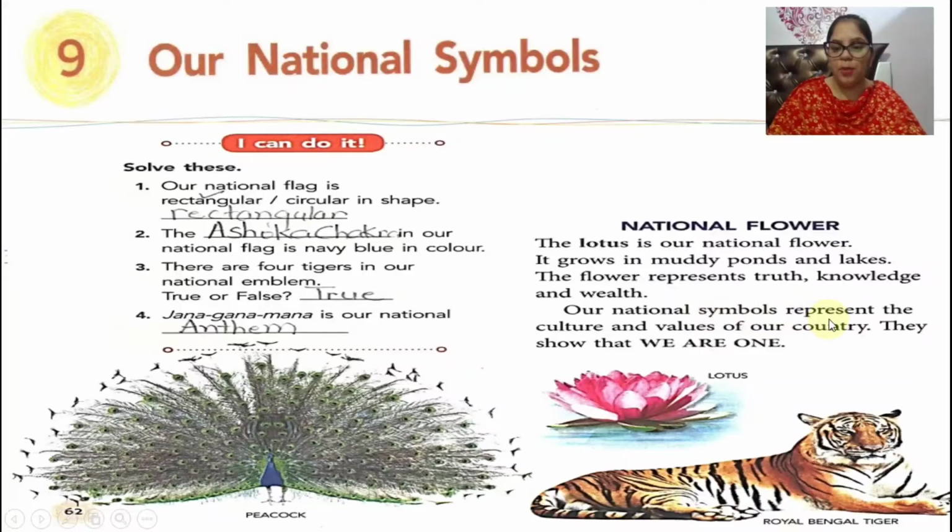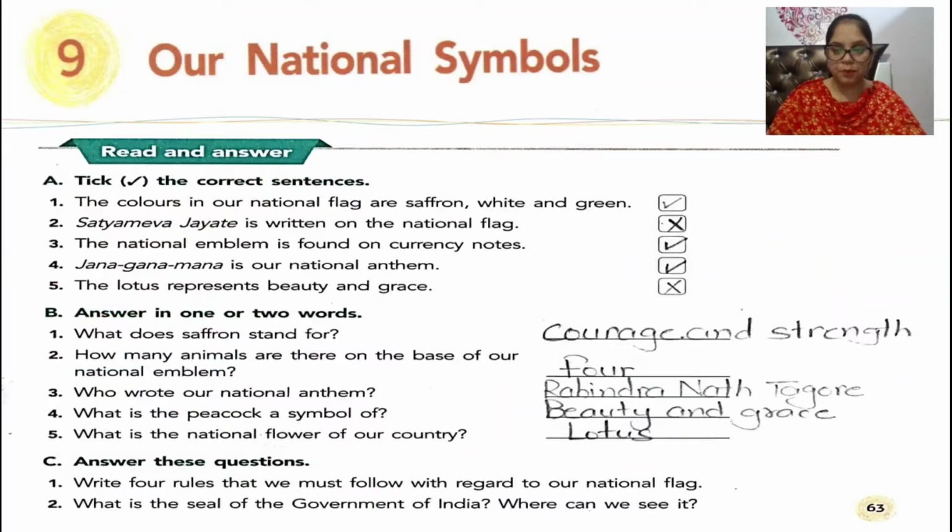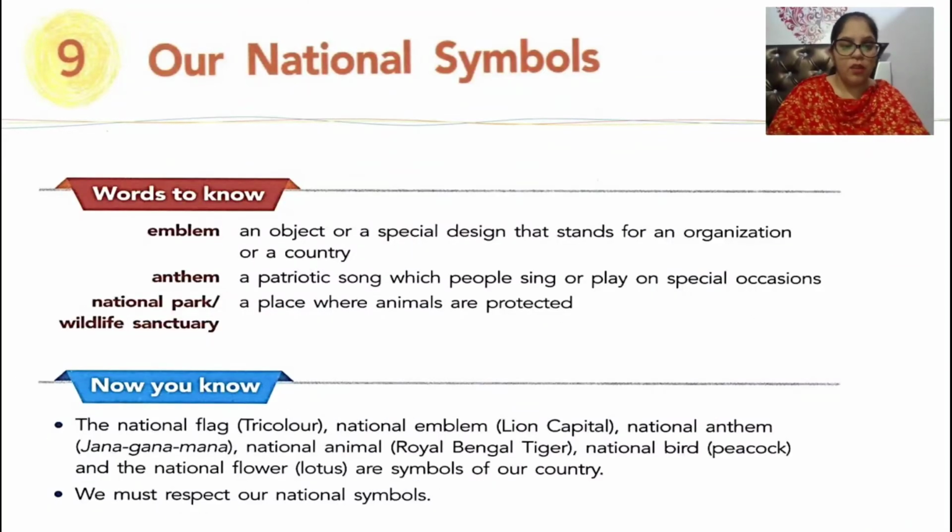Our national symbols represent the culture and values of our country. Yes children, as I explained to you, all our national symbols, for example, our national flag, national anthem, our national emblem, our national animal, national flower and national bird, all represent the culture and values of our country. They show that we are one. Yes children, all these national symbols represent that we are one. We are not different from each other. We all are one.